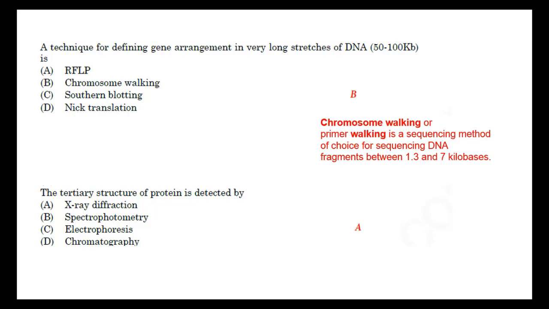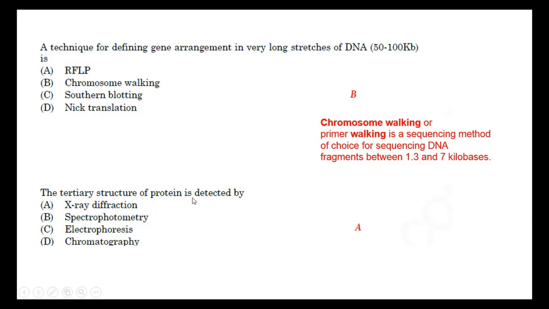Southern blotting is for identifying a particular gene from the whole genome, it is not defining the arrangement of the gene. Nick translation is for mutation sites. So chromosome walking is the right answer. Chromosome walking or primer walking is a sequencing method used to sequence long DNA base pair stretches.